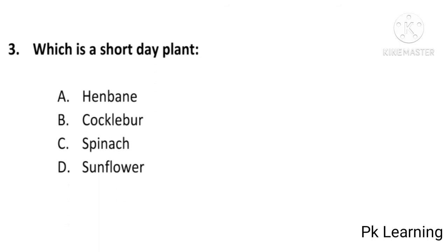Which is a short day plant? Henbane, cucumber, spinach, or sunflower? And the answer is B, cucumber. The short day plant is cucumber. B is the correct option. And next question is